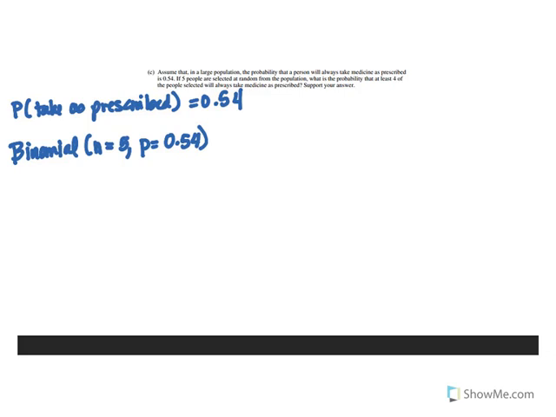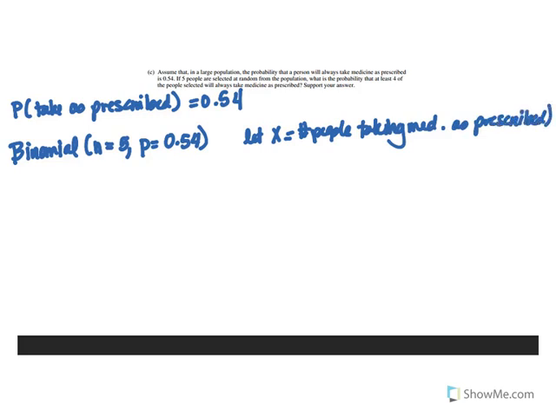Now, when we talk about a random variable X, we're going to let X equal the number of people taking the medicine as prescribed. We need to show our boundary in our probability statement. So we're looking at the probability that the number of people that take the medicine as prescribed is at least 4, so X greater than or equal to 4. So that's our boundary value and direction. Now we can calculate this. This is literally the probability that X equals 4 plus the probability that X equals 5.